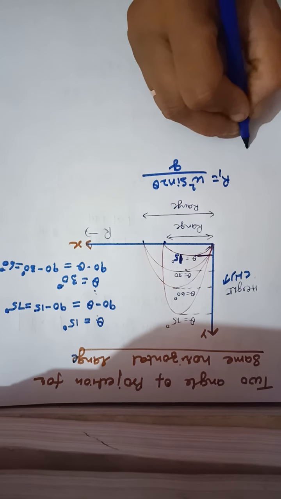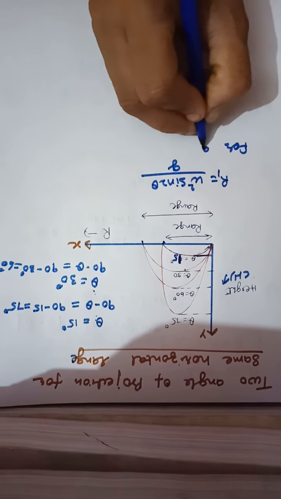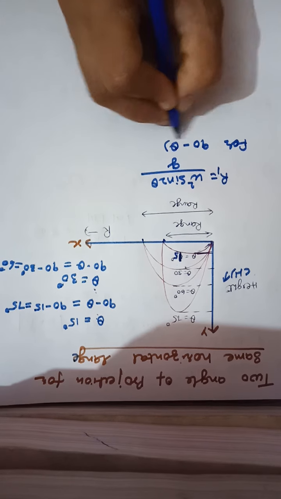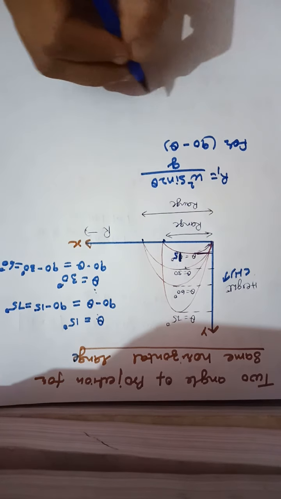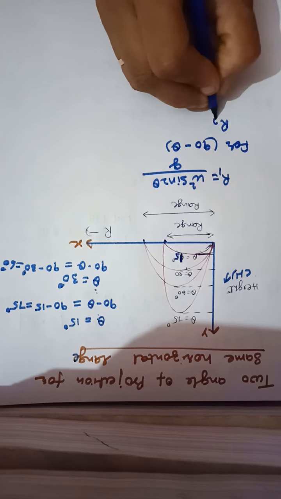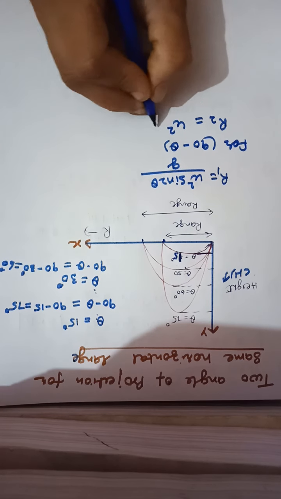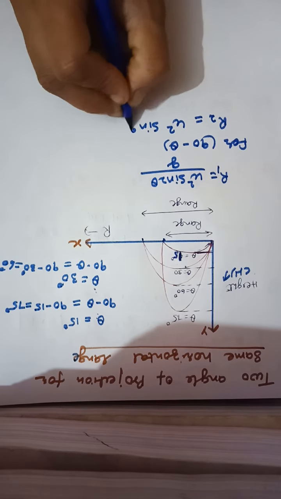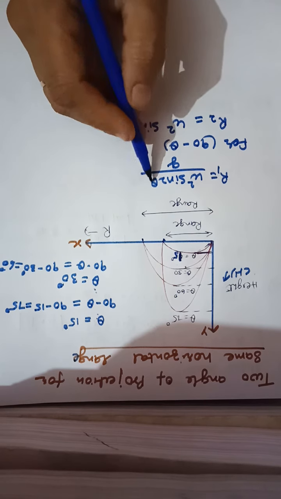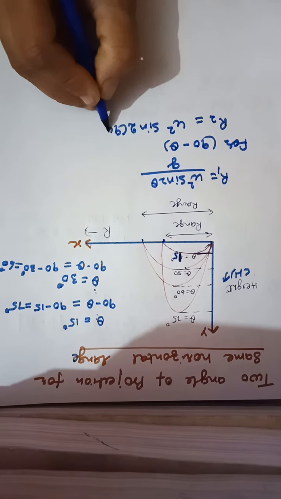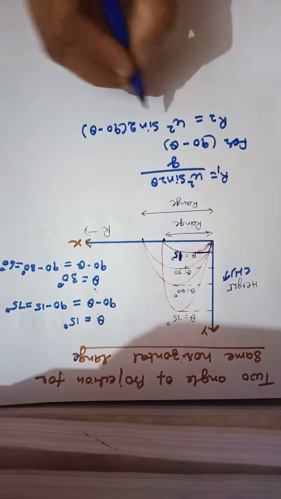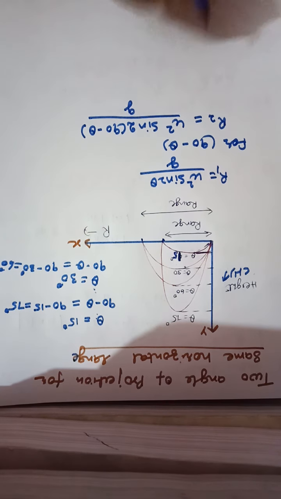Now for angle 90 minus theta, when this angle is replaced by 90 minus theta, then R2 is u square sine 2 times (what you will place at the place of theta?) 90 minus theta, divided by g.